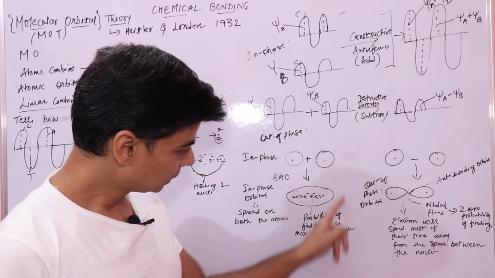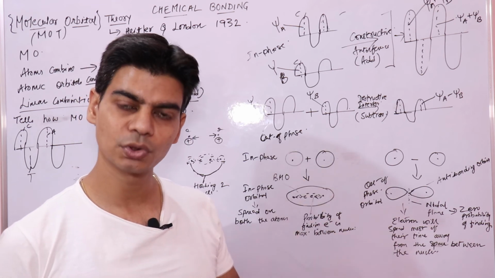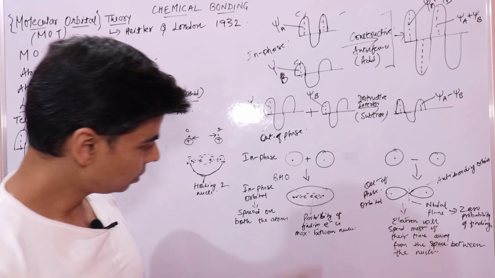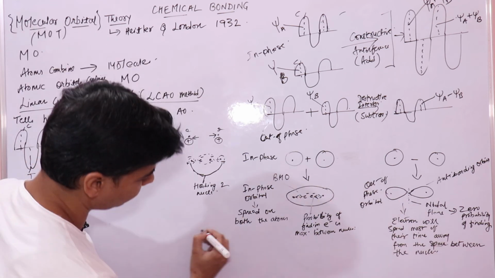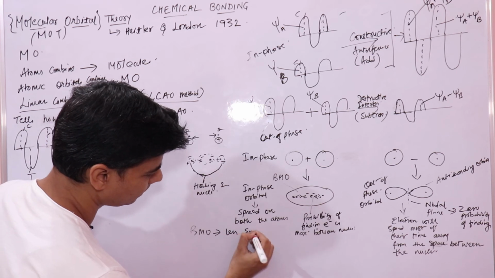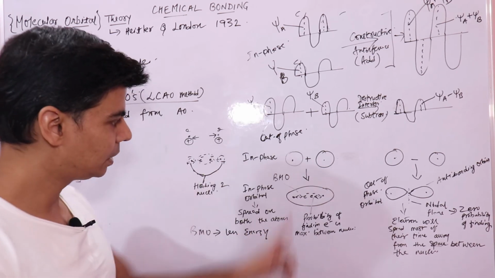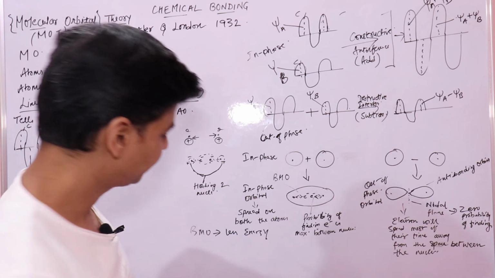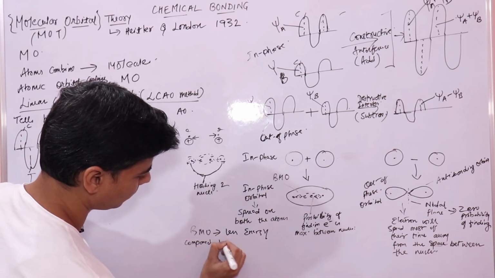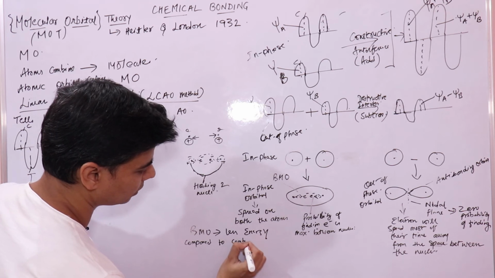Here the energy is less because most of the energy is released due to attractive interactions. So bonding molecular orbital has less energy compared to the combining orbitals, right?